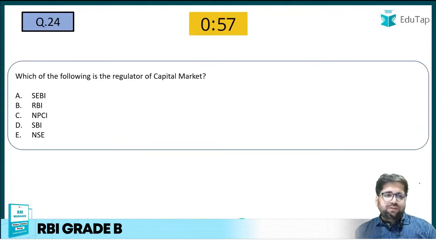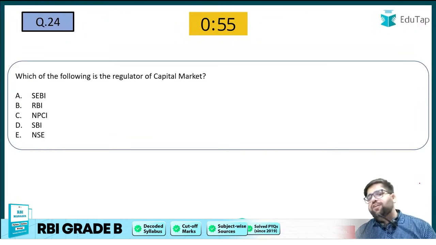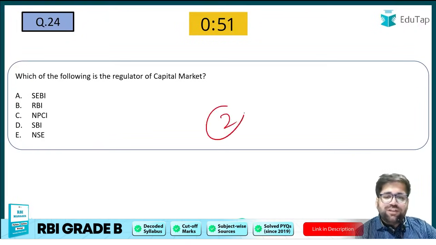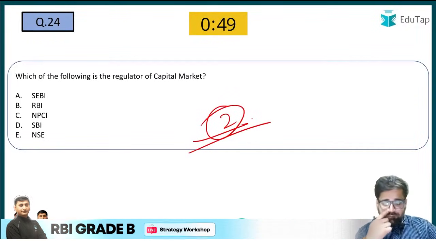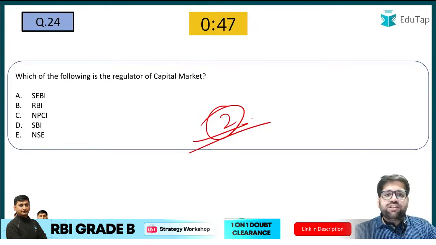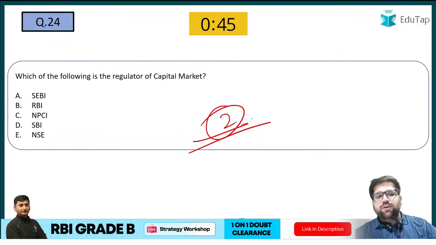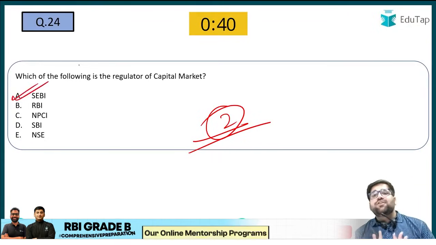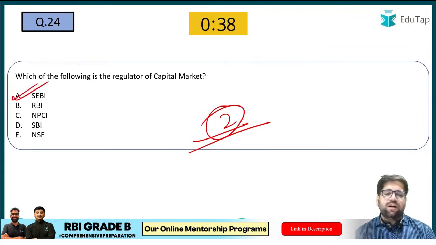Again, a very easy question. Which of the following is the regulator of capital markets? इससे easy question नहीं आएगा, because this question is for 2 marks, my friends. Which institution is having a control over which particular market? Yes, it's SEBI. Right now we have discussed this. A very easy question, nothing much to discuss. Capital markets are under the purview of SEBI.